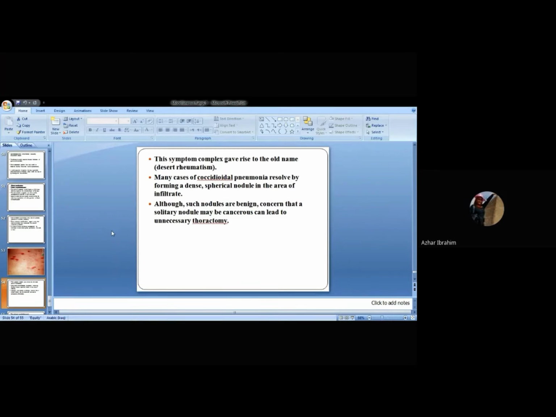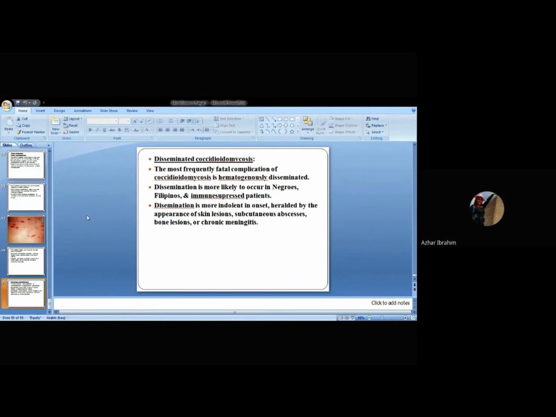Such nodules are benign, but there is concern that a solitary nodule may be cancerous. If there are multiple, they are benign, but if it is solitary, it may be cancerous. Some patients underwent unnecessary thoracotomy, but it's still a cancerous one.